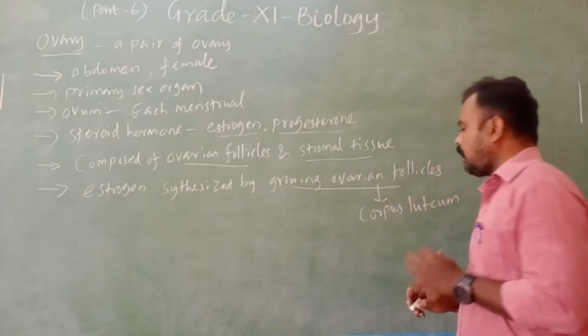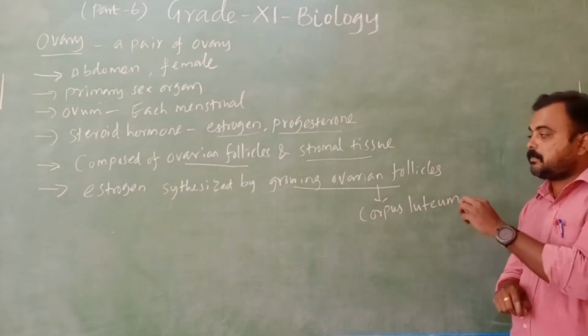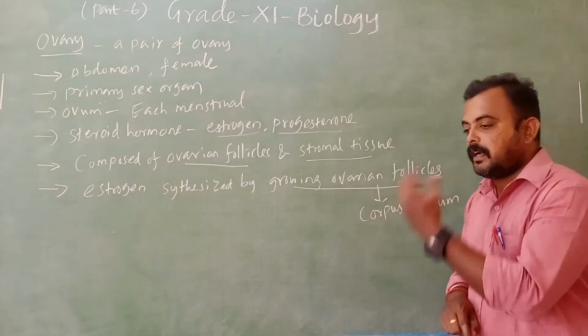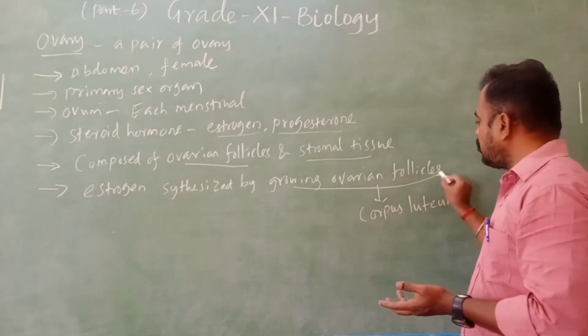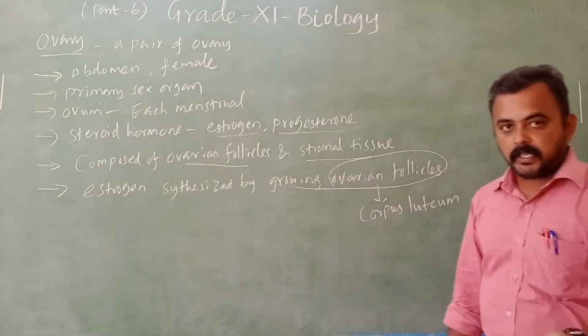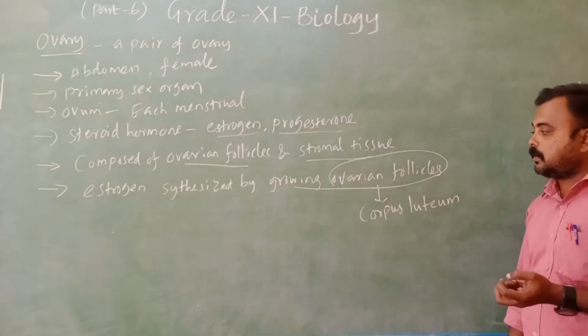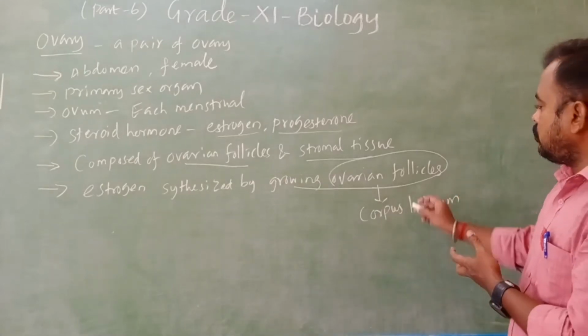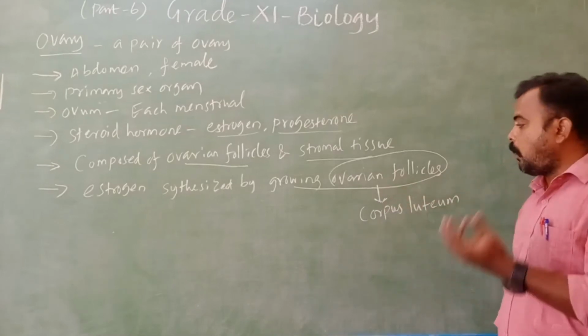So what is the corpus luteum? The rupture of follicles, rupture meaning the release of the ovum. The ovarian follicles secrete the estrogen as well as produce the ova.